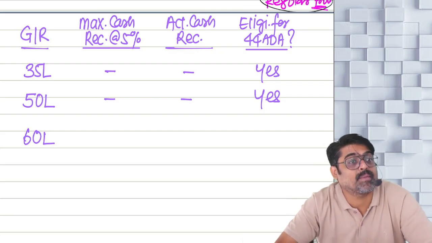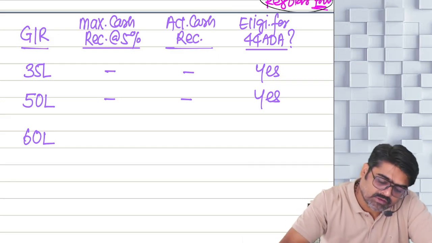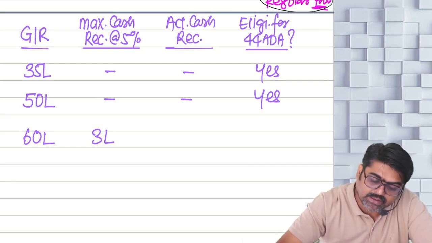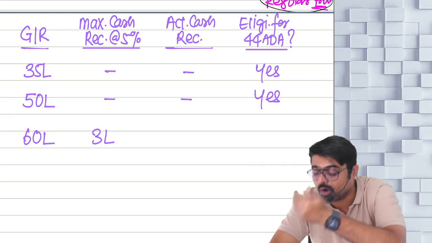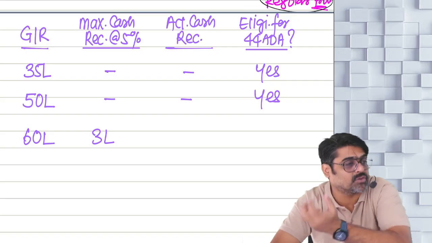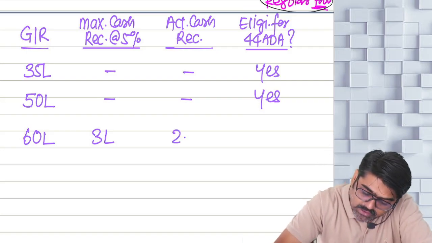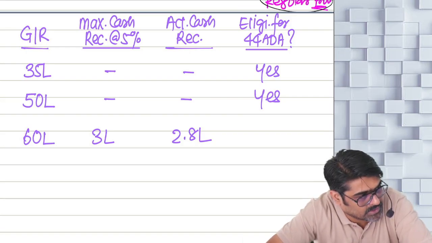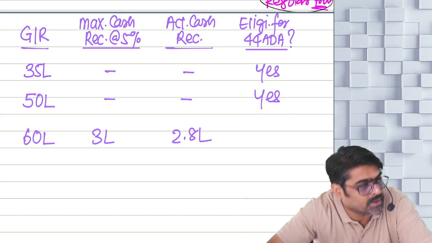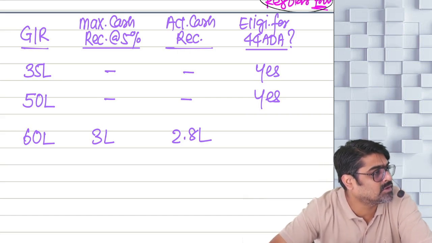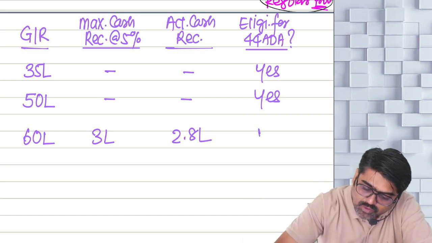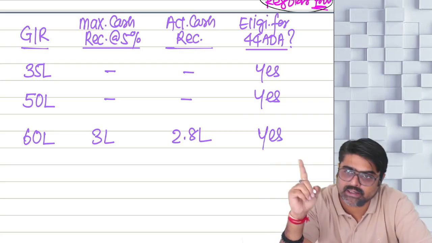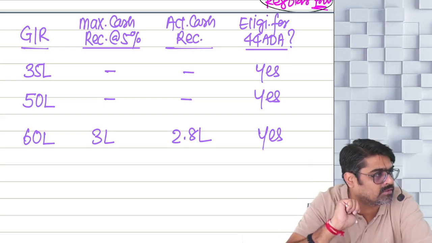So now you'll have to check the 5% limit. 5% of this is 3 lakhs. And in real, now you are going to say how much of the gross receipt is actually received in cash. It was only 2.8 lakhs. So out of the total receipts, only 2.8 lakhs is received in cash, which is within the limit of 5%. So you are eligible even if your turnover is more than 50 lakhs, but it is less than or equal to 70 lakhs. Yes or no?